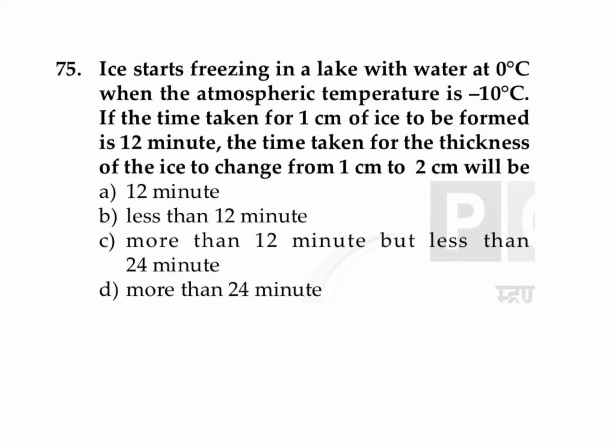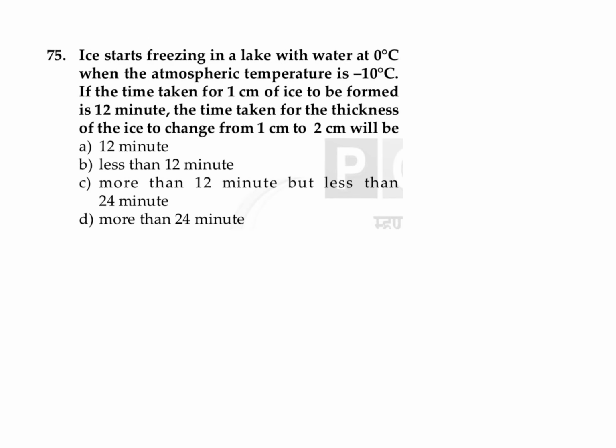In this question, it is given that ice starts freezing in a lake with the water at 0 degrees Celsius when the atmospheric temperature is minus 10 degrees Celsius. If the time taken for 1 centimeter of ice to be formed is 12 minutes, then what is the time taken for the thickness of ice to change from 1 centimeter to 2 centimeter? So we know that the relation between time taken and thickness is that T is directly proportional to x square.